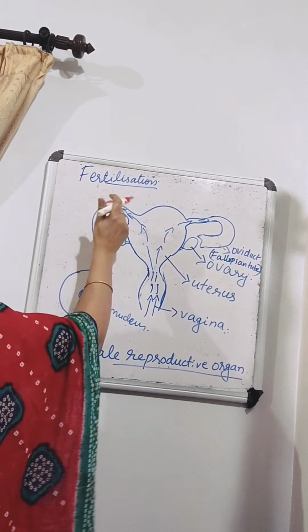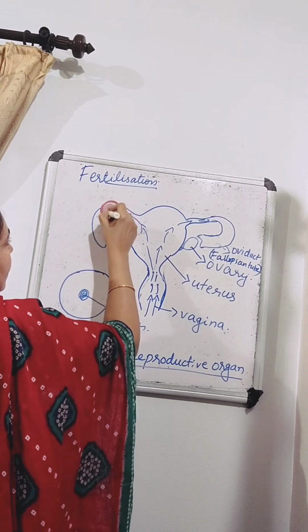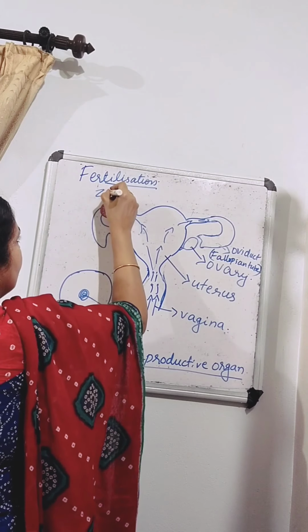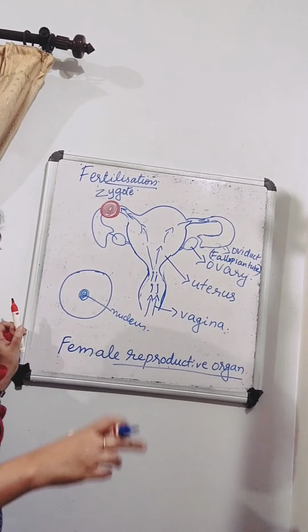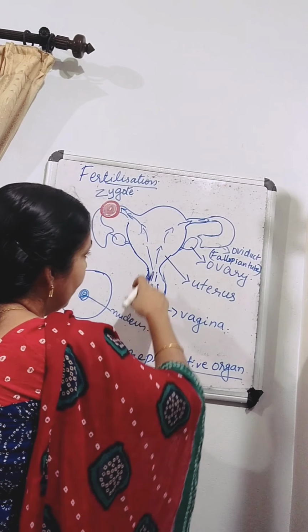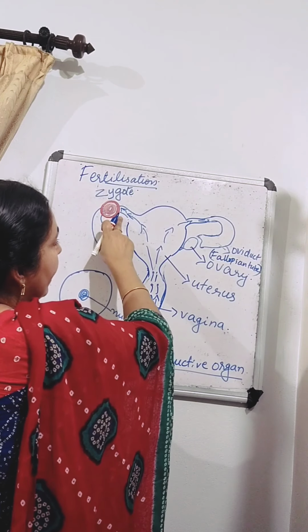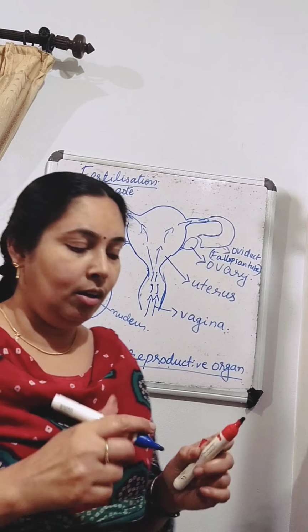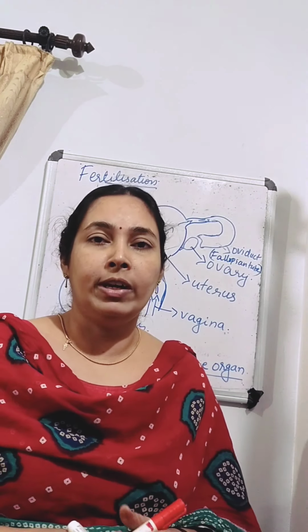So both cells fuse together to form a single cell, and that single cell is called a zygote. And where is this fusion taking place? It is not taking place in the vagina or in the uterus. It is taking place in the oviduct, or the fallopian tube. That is a very important question: where does fertilization in human beings take place? In the oviduct.